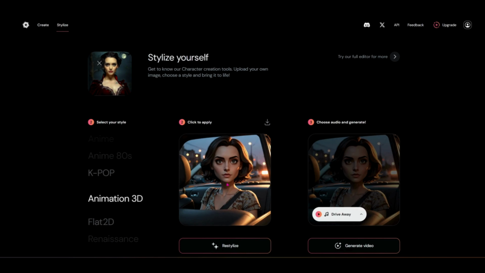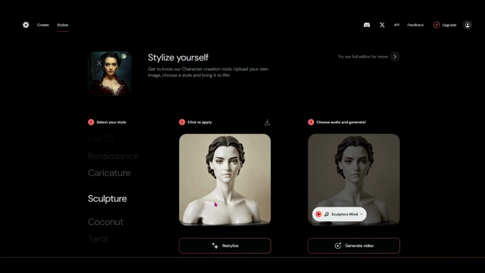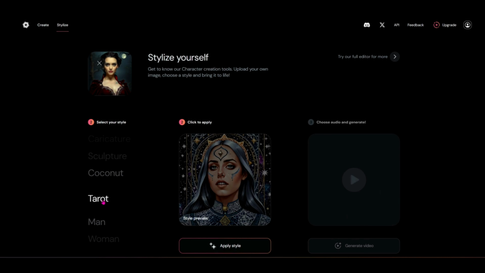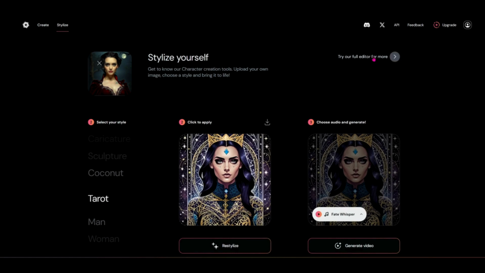And you can see then there what you get is much different than what I had up here. Try it in the sculpture format. We can apply the style, and you see then that you get a sculpture of her bust up from here. One of my personal favorites on here is this tarot. So I think it might go well with a vampire. We'll go ahead and apply that style. Okay, and that looks pretty cool.